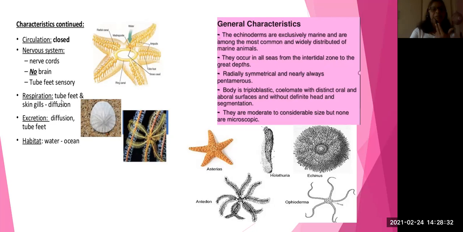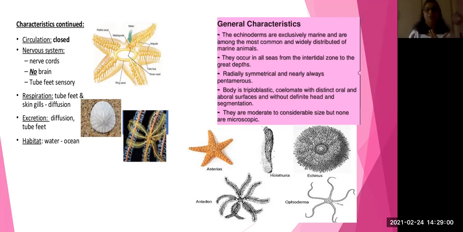Respiration is by means of tube feet or skin gills, the process is diffusion. The process of excretion is also diffusion through the tube feet. Examples are Holothuria, Asterias, Antedon, Echinus, and Ophioderma. These are the important characters of the echinoderms.